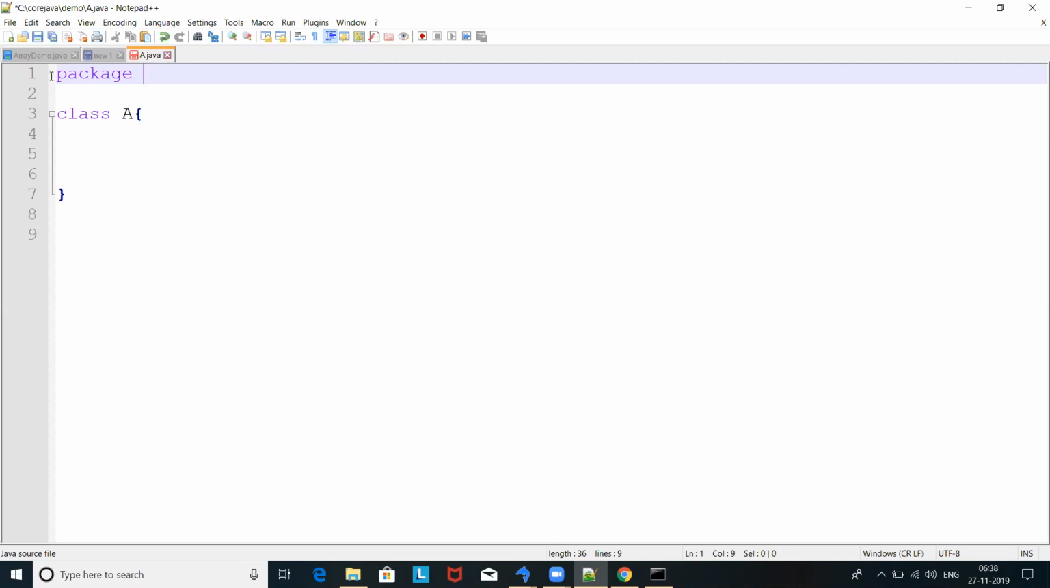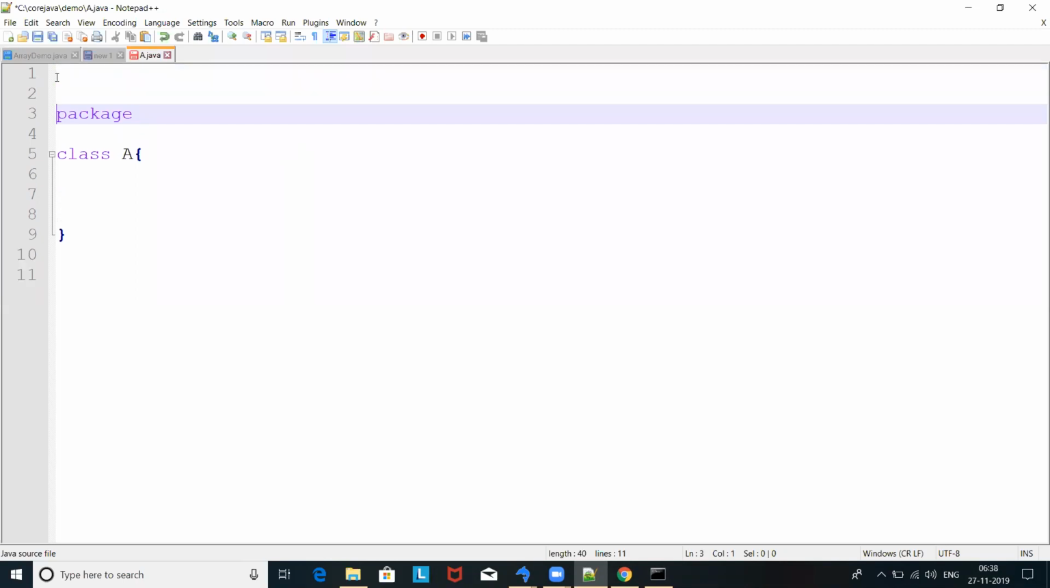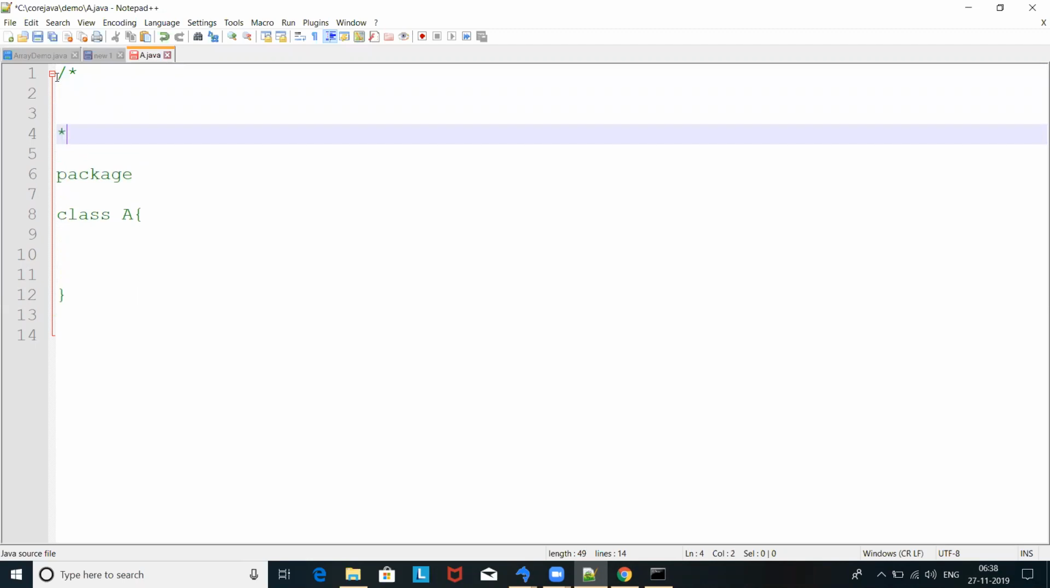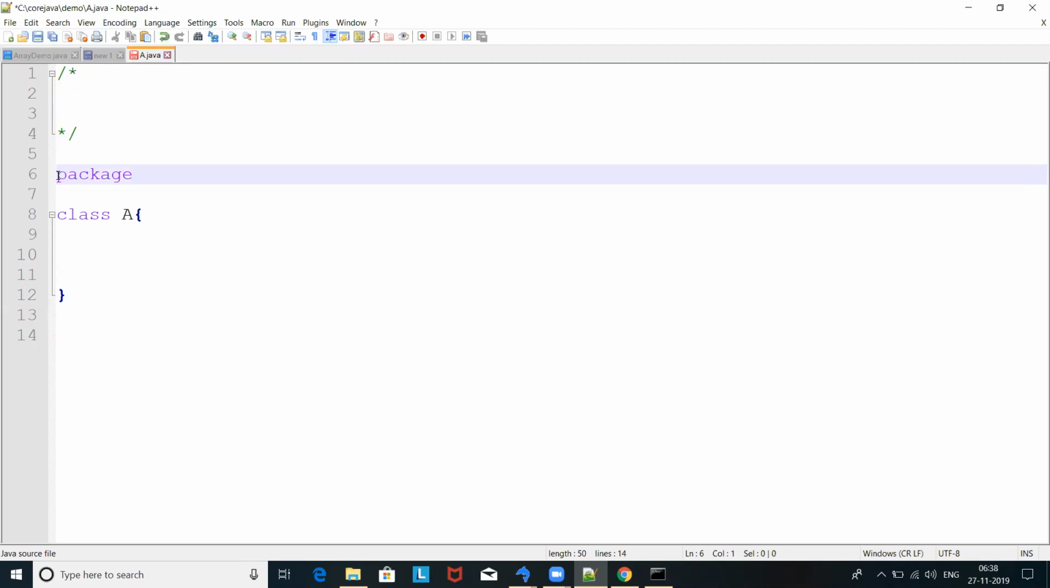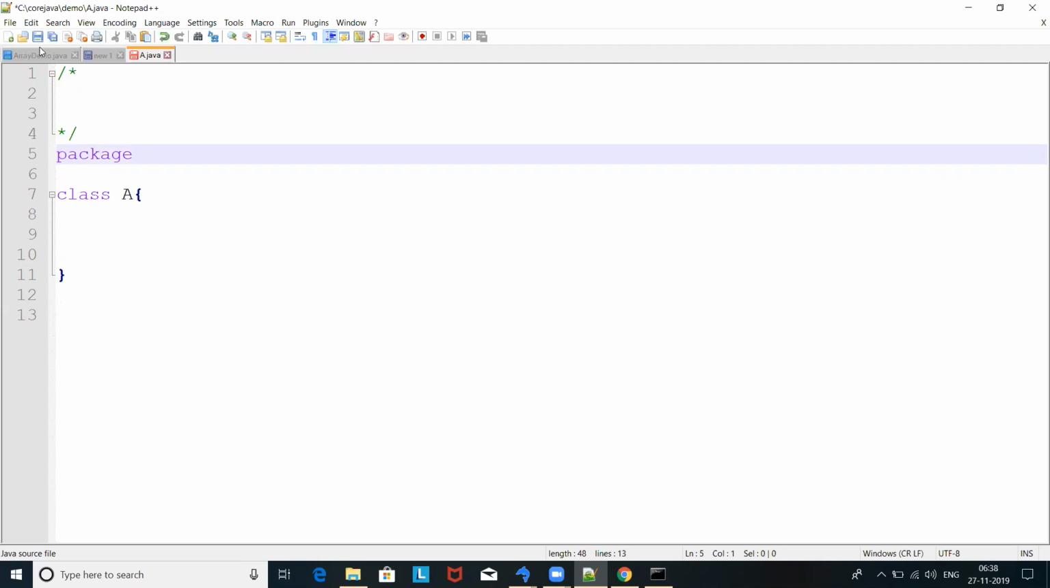On top of that, we should not write any Java code. We can write some comments there, comment information, so that is allowed. But you should not write any Java related code above the package statement, that is not allowed. That means the package instruction should be the first line of the Java program. So the keyword is the package keyword. We already know there is a list of Java keywords we try to understand.